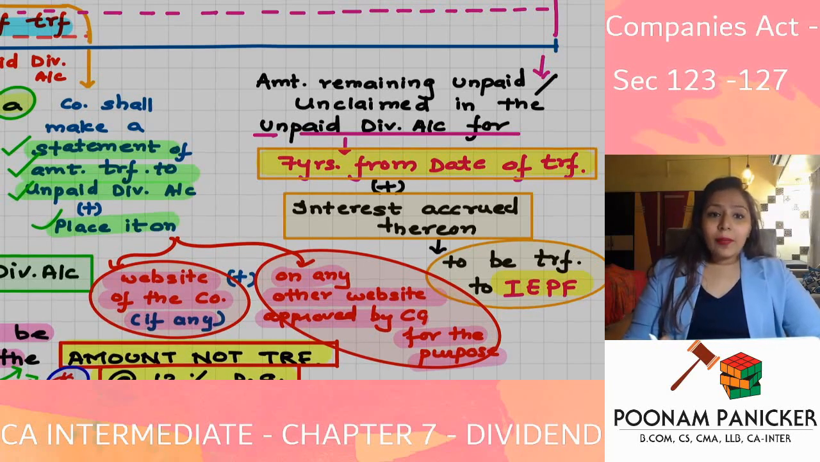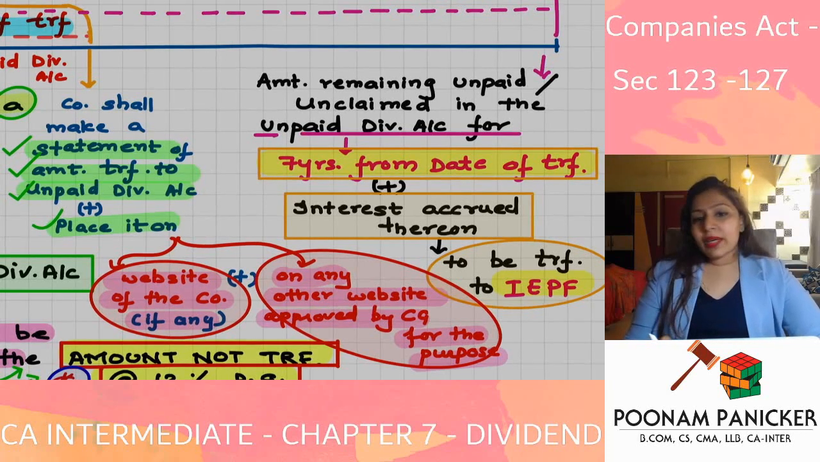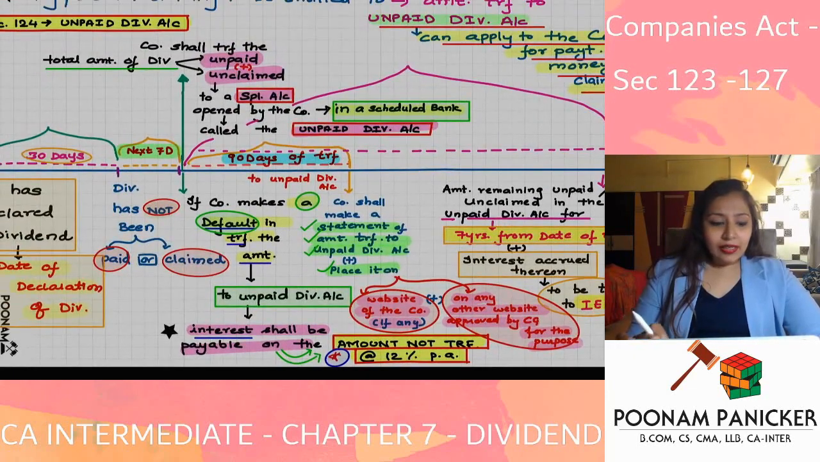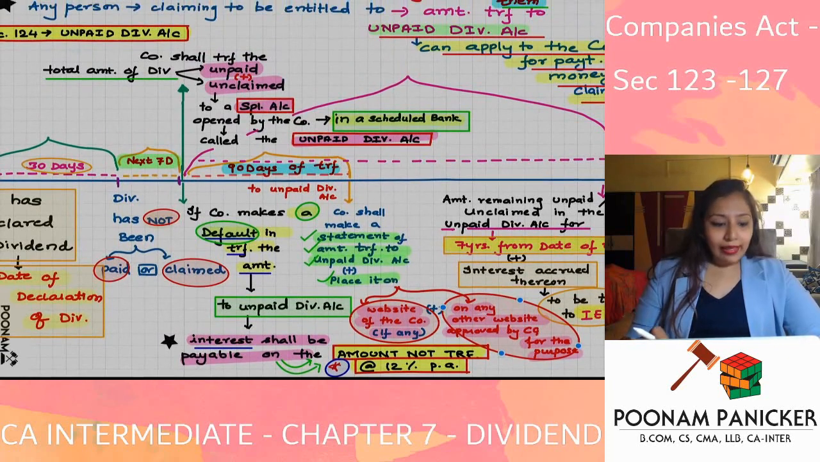And whatever amount of the dividend is unpaid or unclaimed in the unpaid dividend account for how many years from the date of the transfer? For 7 years from the date of the transfer, that amount plus interest on that amount will be transferred to the IEPF as per the provisions of section 125. Okay, guys. So this is basically the provision of section 124.